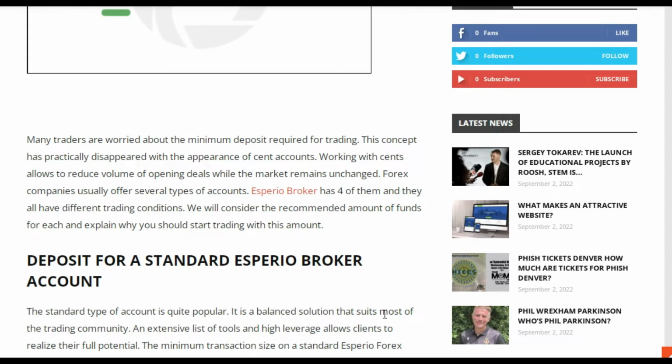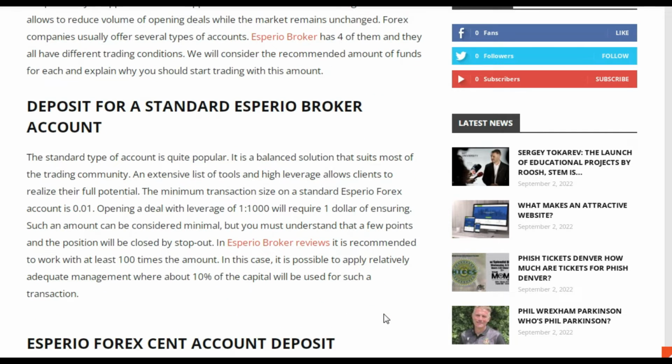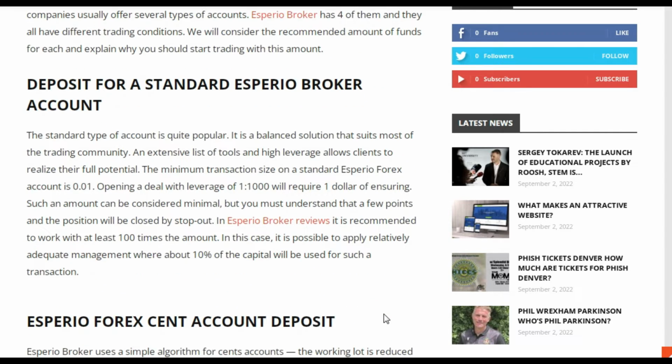Opening a deal with leverage of 1 to 1,000 will require $1 of insuring. Such an amount can be considered minimal, but you must understand that a few points and the position will be closed by stop out. In Esperio broker reviews, it is recommended to work with at least 100 times the amount.